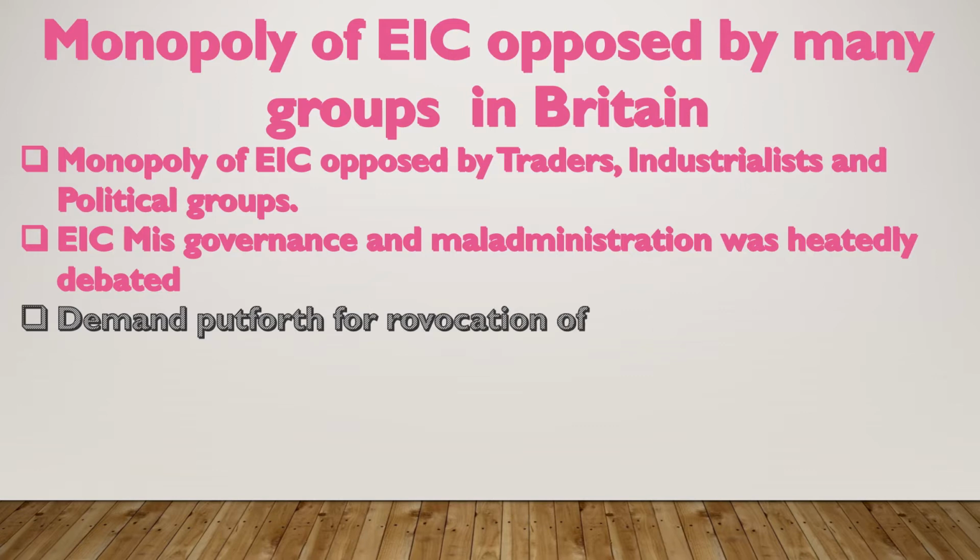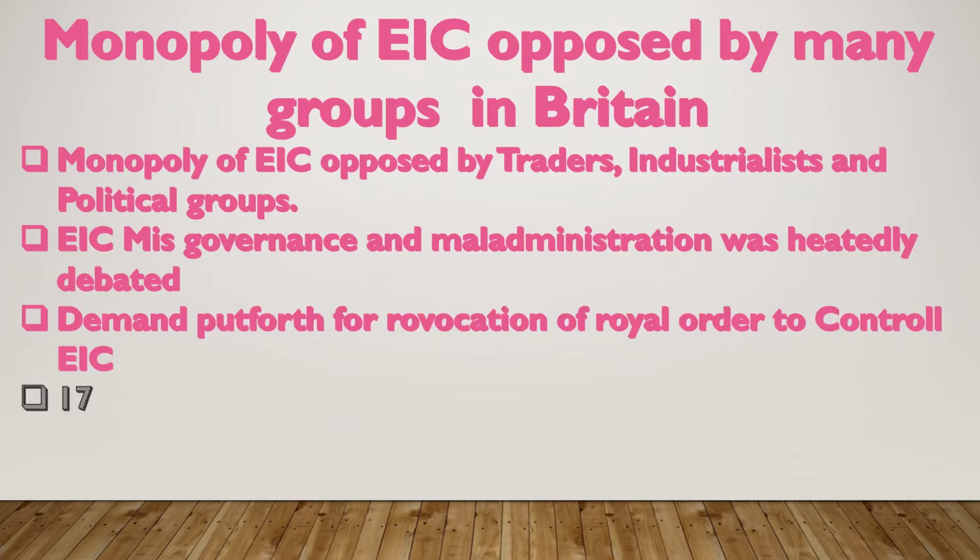Demand was put forth for revocation of the royal order to control East India Company, because the royal order says that East India Company was held a private body, a commercial body, from the year 1600 CE onwards. Now they are demanding that you should revoke this royal order and make it a public limited company so that it is accountable and responsible. Otherwise, the East India Company is giving misgovernance and maladministration in India.